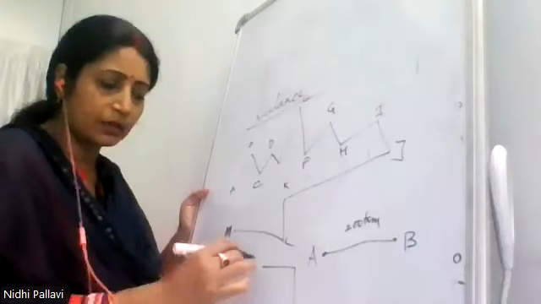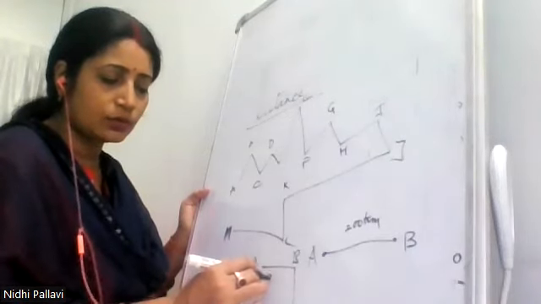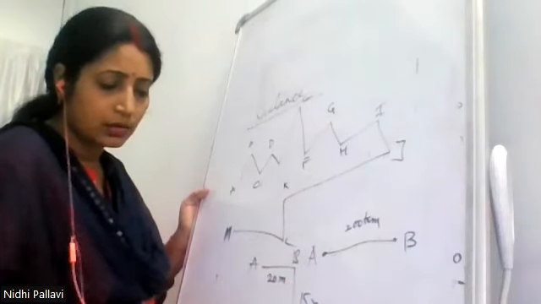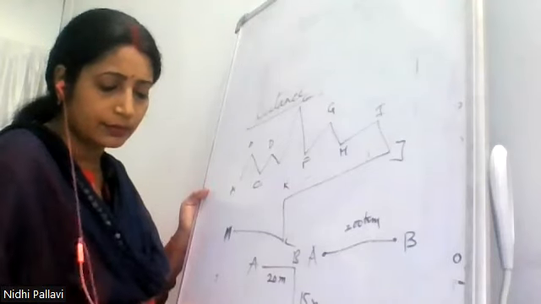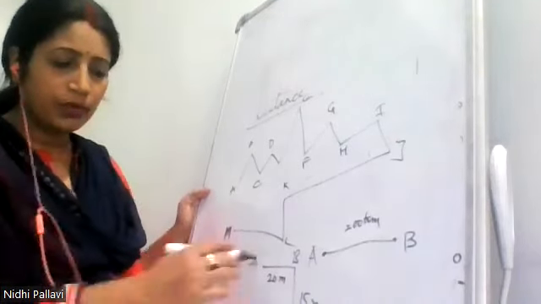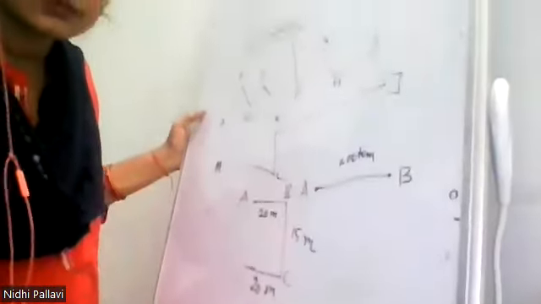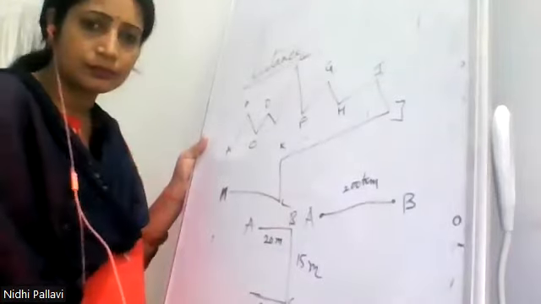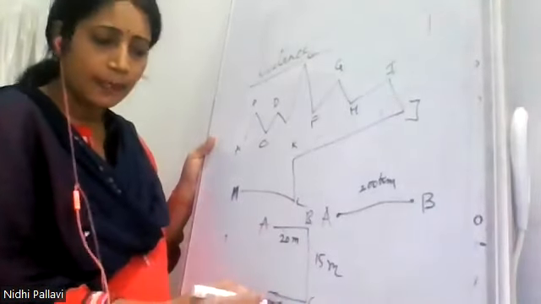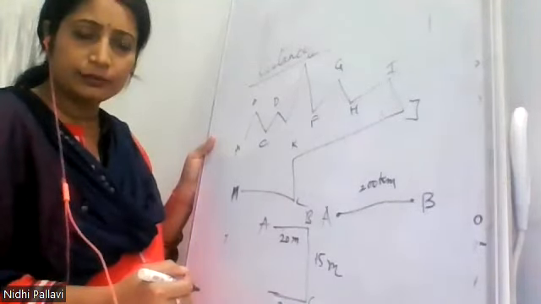Suppose this figure I am taking. A, B, C, D. This is 20 meter. This is 15 meter. This is again 20 meter. So what will be its distance? This plus this plus this. That means total कितना हो जाएगा? 55 हो जाएगा. 55 meter distance हो जाएगा.